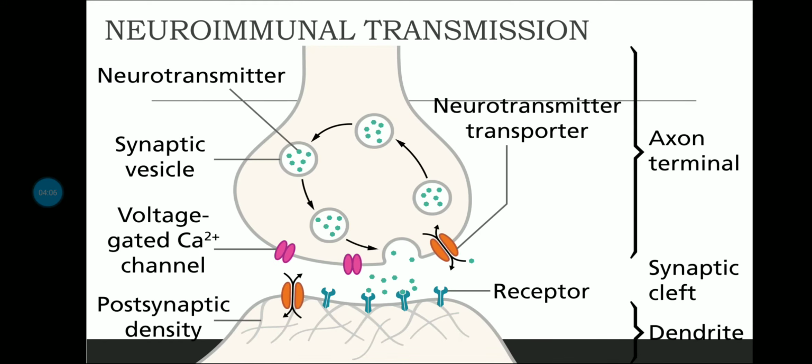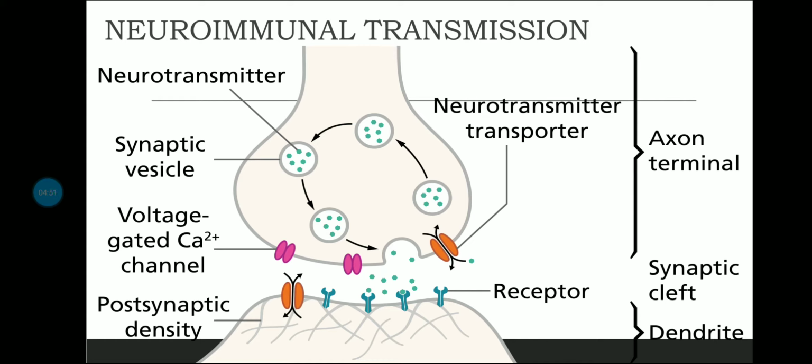Okay, now if we talk about our second topic, which is neurohumoral, it's humoral, HUMORAL. Now it's neurohumoral transmission. If we talk about this, that how impulses are transmitted from one neuron to the other one. So if you see this particular image, we are having some synaptic vesicles which are carrying neurotransmitter, and the presynaptic junction is there and the postsynaptic junction is there. Okay, and we are having some voltage gated calcium channels, the pink colored, and we are having a neurotransmitter transporter.